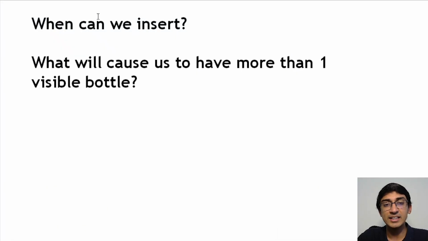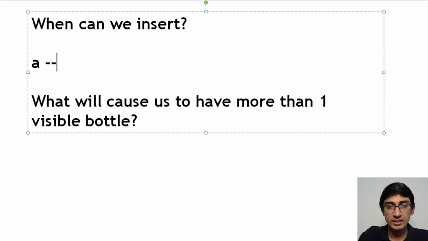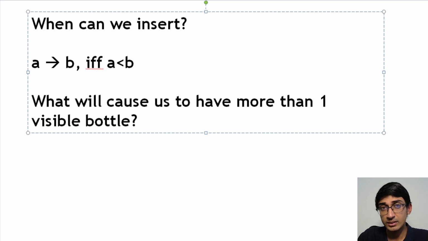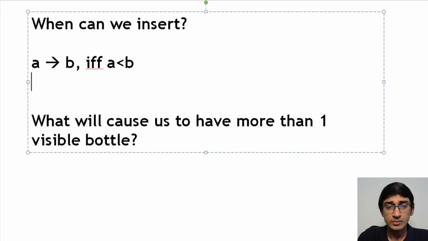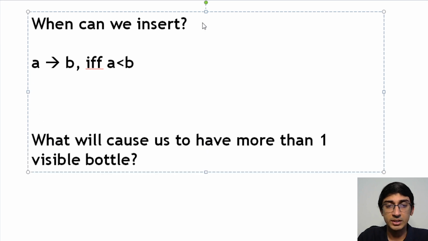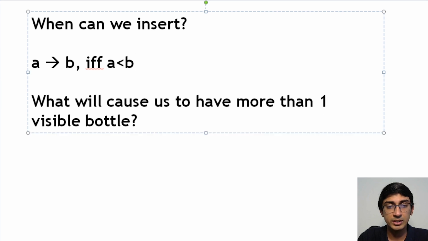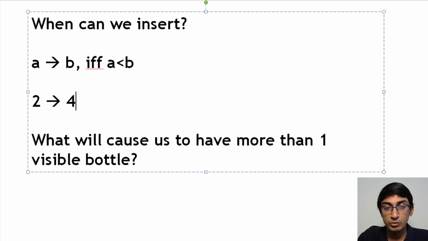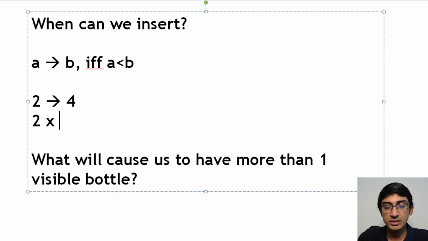So when exactly can we insert one bottle in another? I can insert a bottle A inside a bottle B if and only if A is less than B. That's one of the first things. And at the end, how many visible bottles will I have, right? A can be inserted into B, which means that 2 can be inserted into 4, but 2 cannot be inserted into 2. This is one very important thing. I cannot insert a bottle inside another bottle of the same size, because it has to be less than the next bottle.